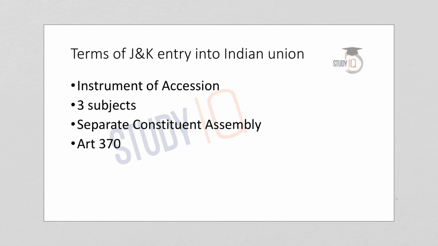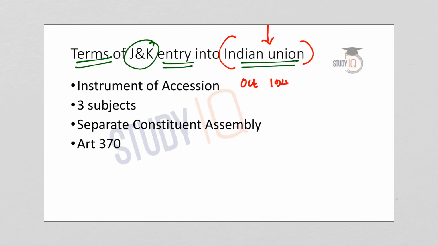Now it is also important to know what were the terms of Jammu and Kashmir's entry into the Indian Union. In October 1947, Maharaja Hari Singh, who was then ruling Jammu and Kashmir, signed an instrument of accession.